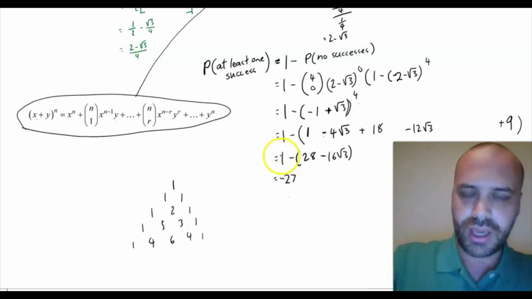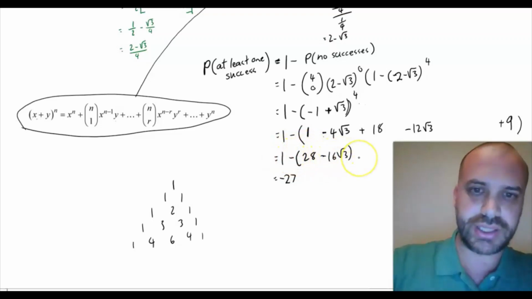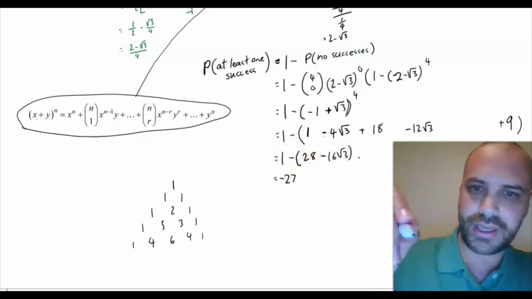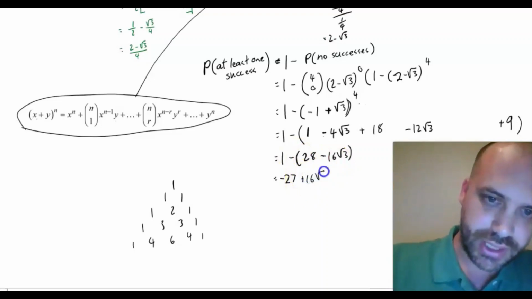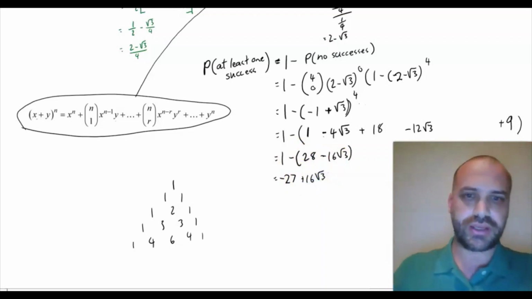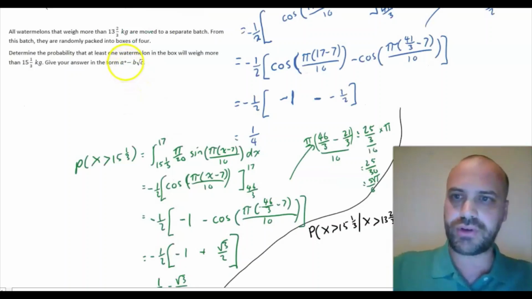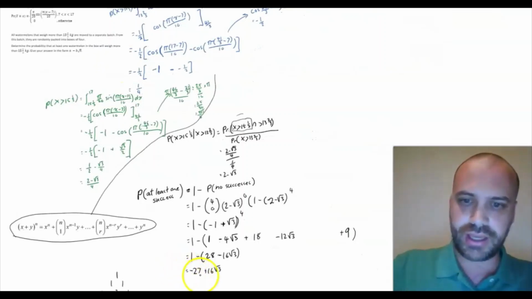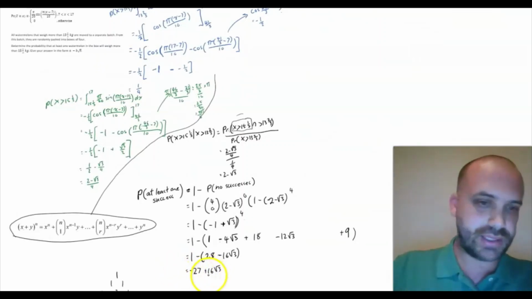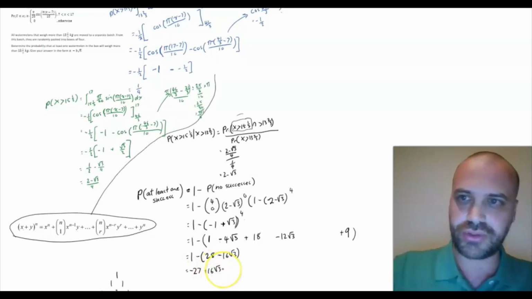And 1 minus 16 root 3 is plus 16 root 3. And so the question said give your answer in the form a minus b root c. A is negative 27, plus B, 16, root 3.